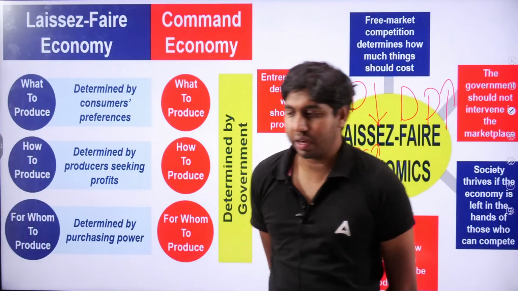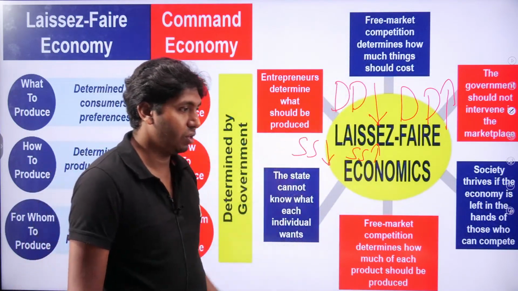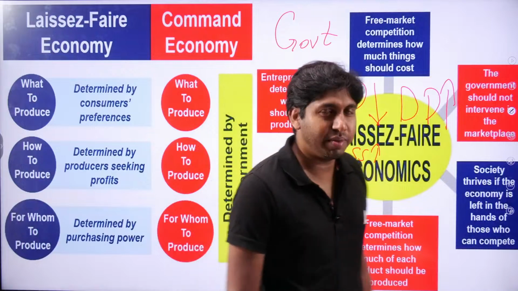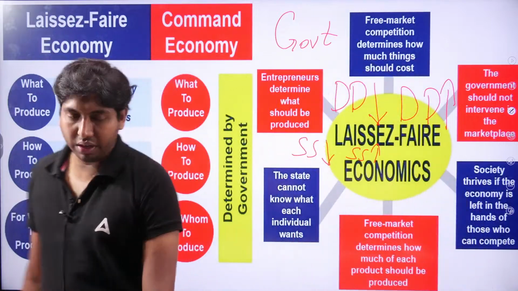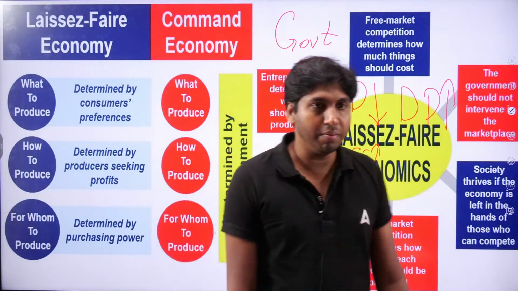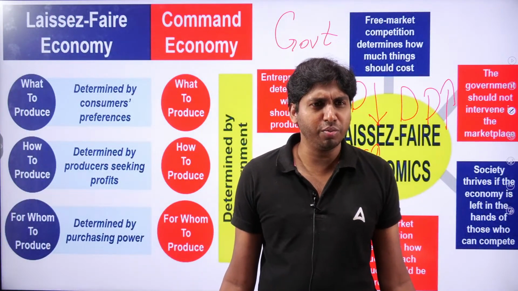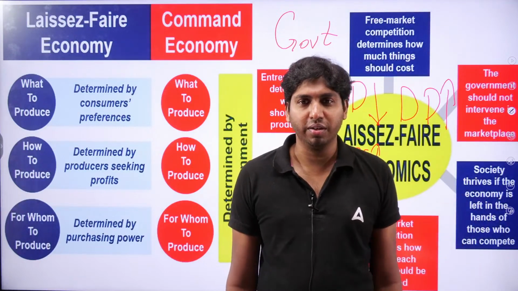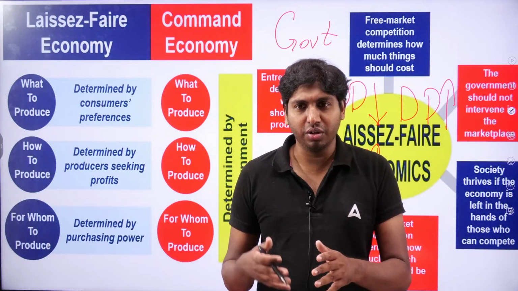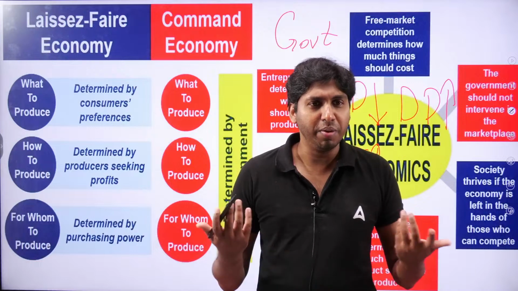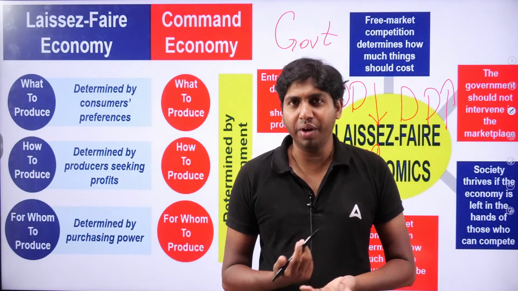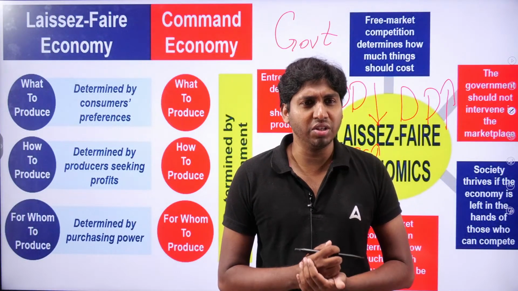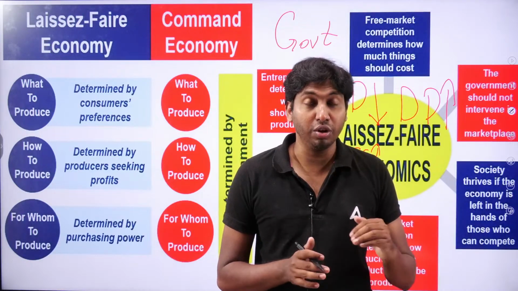However, under a command economy, someone is commanding. Who is commanding? The government. Command economy simply means that someone is commanding. That means socialism. The government is commanding regarding what to produce. For example, the government decides to produce only Nokia, no Samsung. Then the people need to depend on Nokia. If new features or a new update are introduced in the market, the people will not have any opportunity to purchase Samsung. Why? Because the government decided only to produce Nokia, not Samsung.